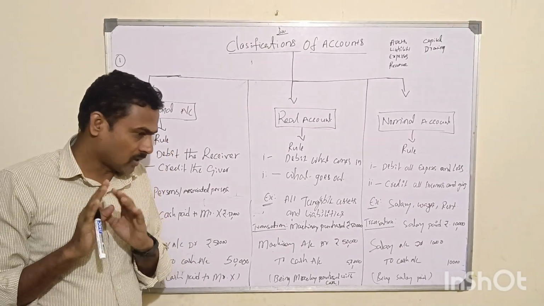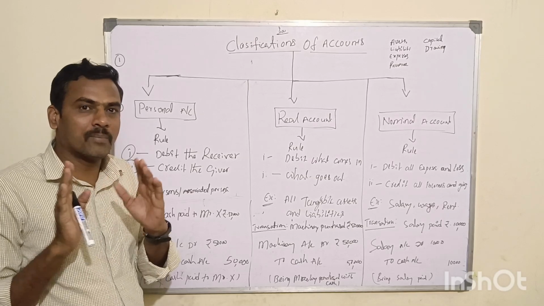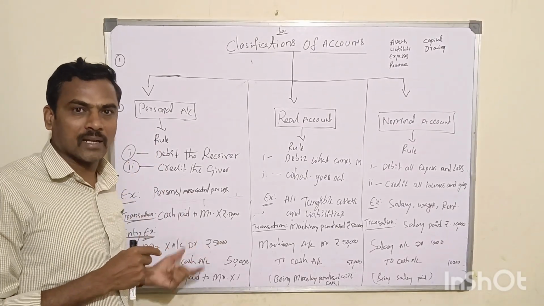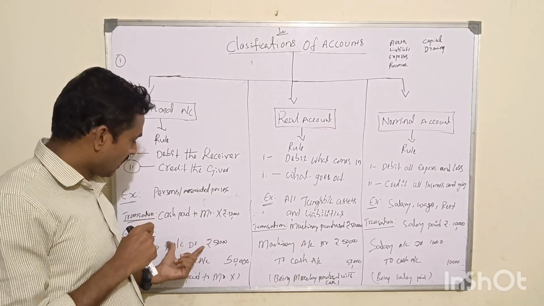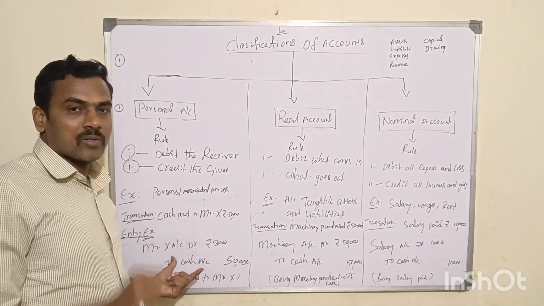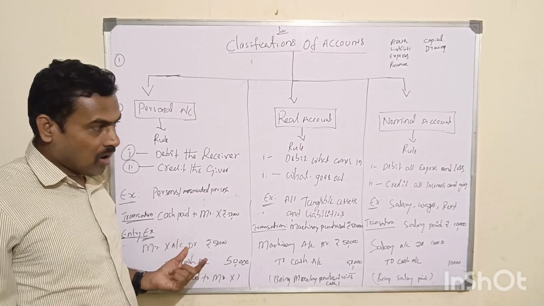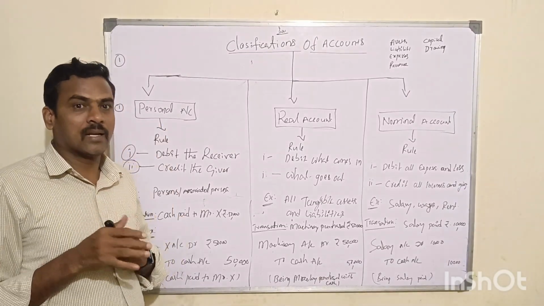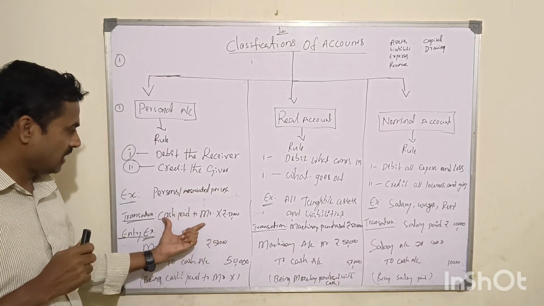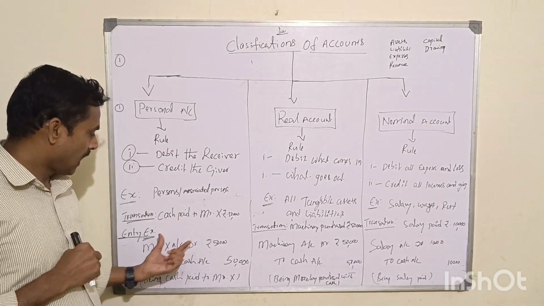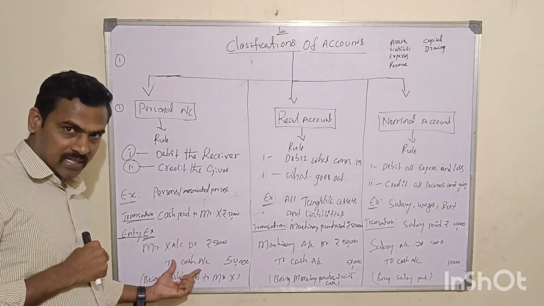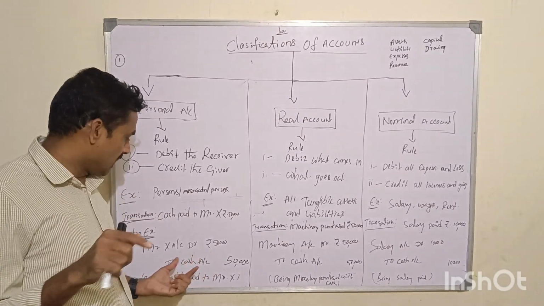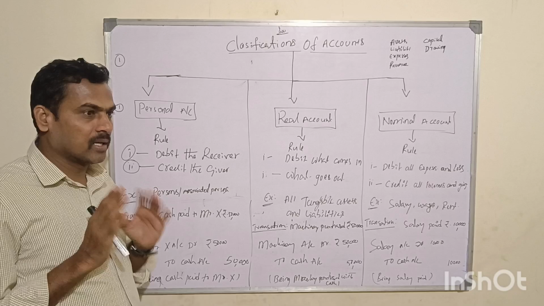Do you understand accounting now? What is accounting? It's a business language. Why business language? To identify what is debit and credit, and record the journal entry in the books of entity in chronological order is called accounting. Analyzing what is the transaction, identifying what is debit, what is credit, and recording the journal entry in the books of an entity is called accounting.